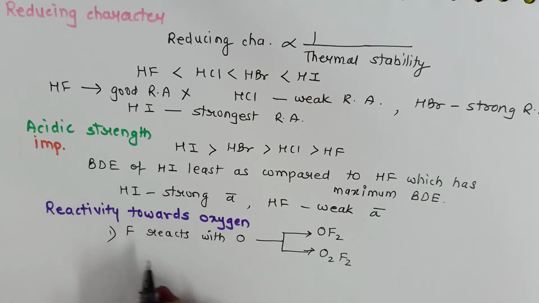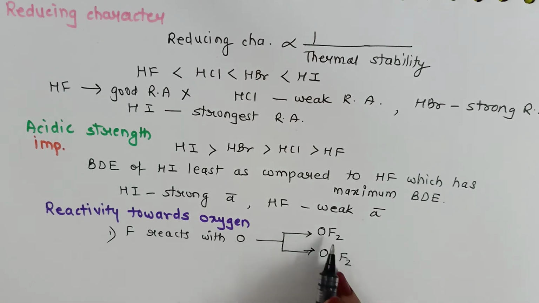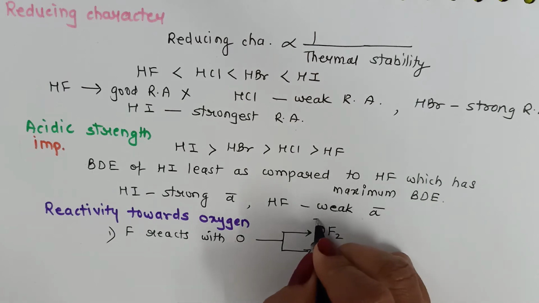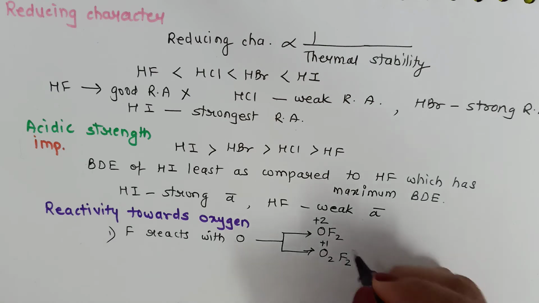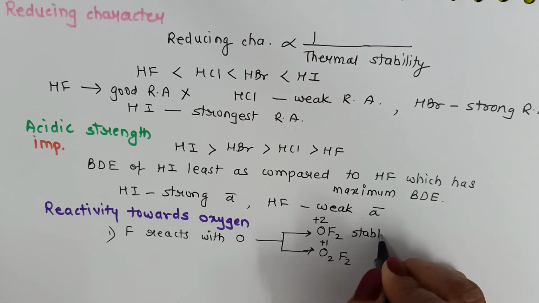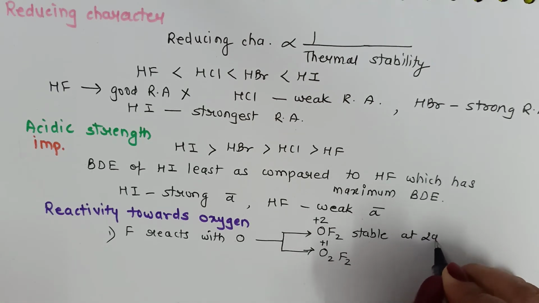The first case, fluorine reacts with oxygen to form two compounds, oxygen difluoride and dioxygen difluoride. The interesting case is that in both these compounds, oxygen will show a positive oxidation state. Oxygen will show +2 here and in this case it will show +1 oxidation state because it is combining with the most electronegative element. Although among these compounds, only OF2 is stable at 298 Kelvin.